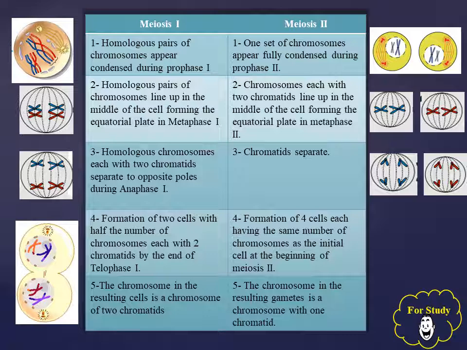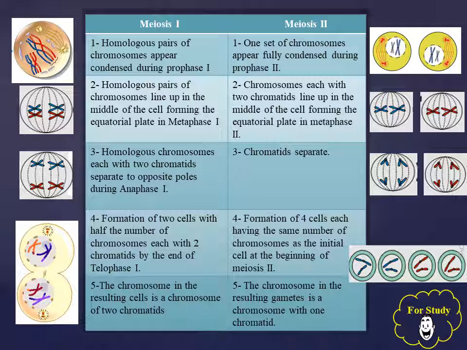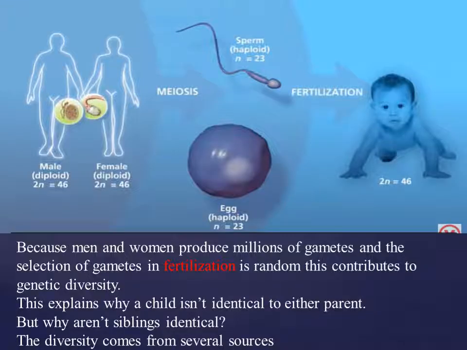In telophase 2 of meiosis 2, four cells form, each having the same number of chromosomes as the cell at the beginning of meiosis 2, but the chromosome in the resulting gametes has one chromatid. Because men and women produce millions of gametes, and the selection of gametes in fertilization is random, this contributes to genetic diversity. This explains why each child isn't identical to either parent.